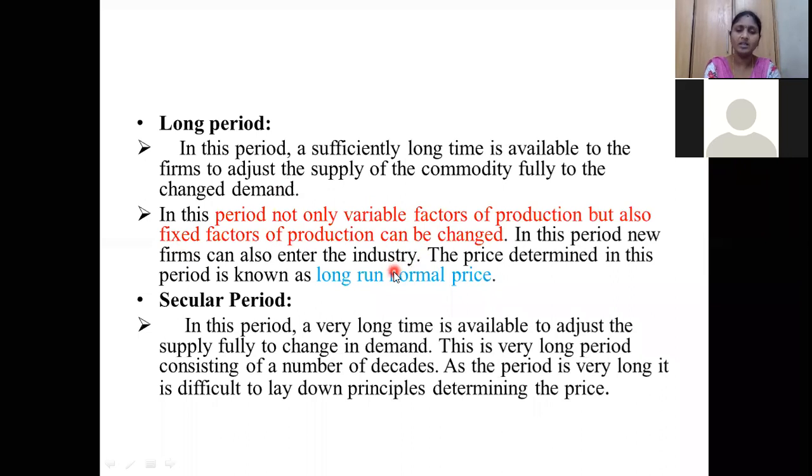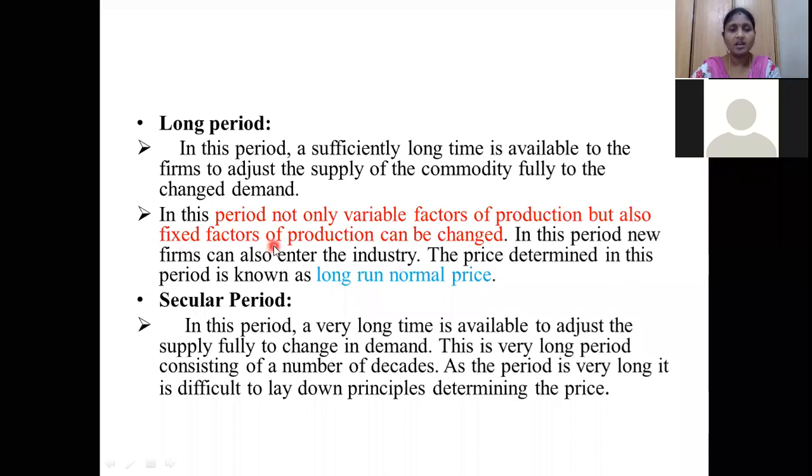What are the fixed factors? We can say fixed cost; variable cost and fixed cost we have seen in the last class. Fixed factors are nothing but we can establish a new unit, a new firm, or you can purchase new, costly machinery, establish it and start production. That means we can take another new building for your purpose.